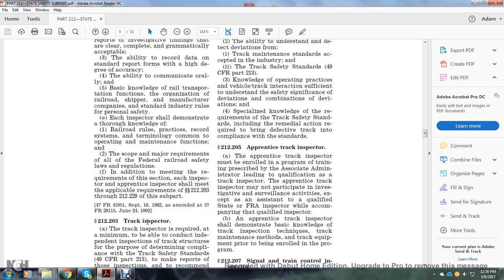Each of the inspectors shall demonstrate thorough knowledge of, one, railroad practices, record systems, and terminology common to the operating and maintenance functions, and two, the scope of the major requirements of all federal railroad safety laws and regulations. In addition to meeting the requirements of this section, inspectors and apprentice inspectors shall meet the applicable requirements of sections 212.203 through 212.229 of this subpart.